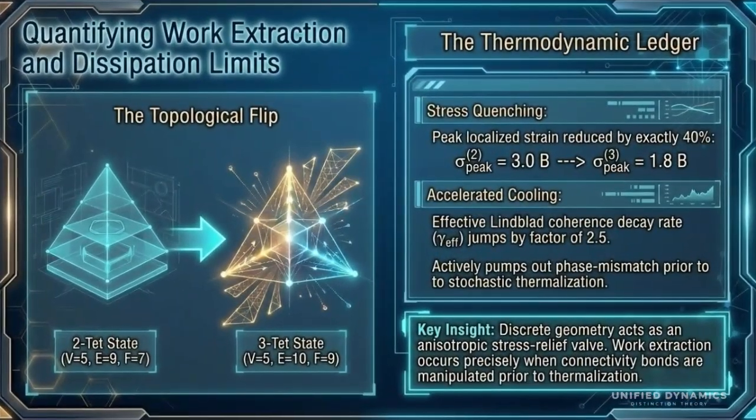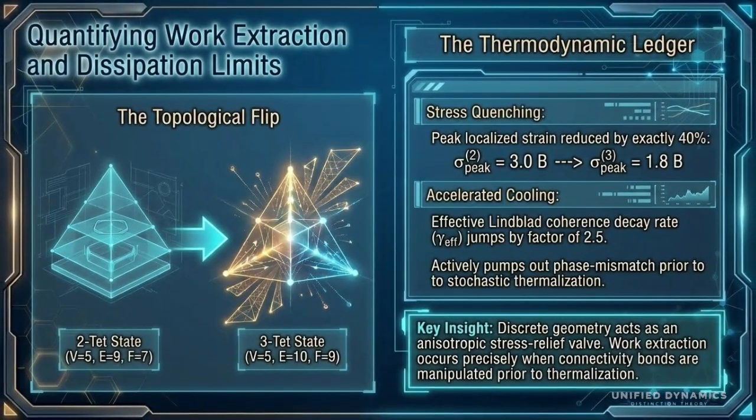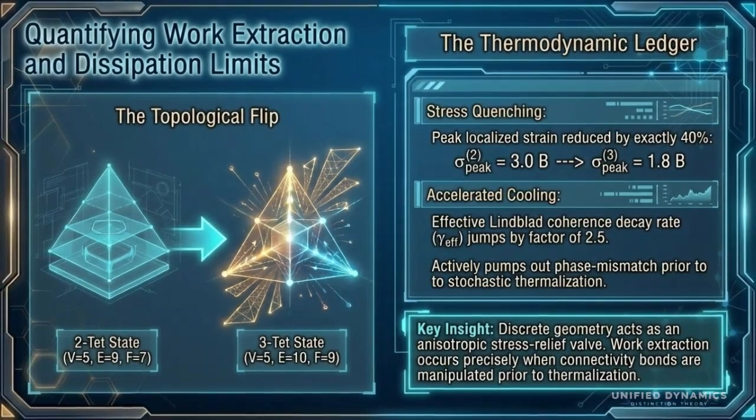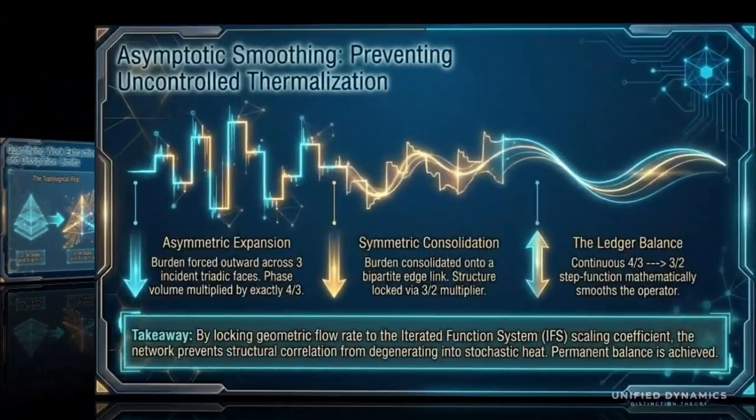The 2-tetrahedron state becomes a 3-tetrahedron state, adding connectivity and redistributing stress. The equation, sigma peak 2 becomes sigma peak 3, means peak local strain drops after the flip. In plain terms, geometry acts like a stress relief valve. This is the smoothing argument.